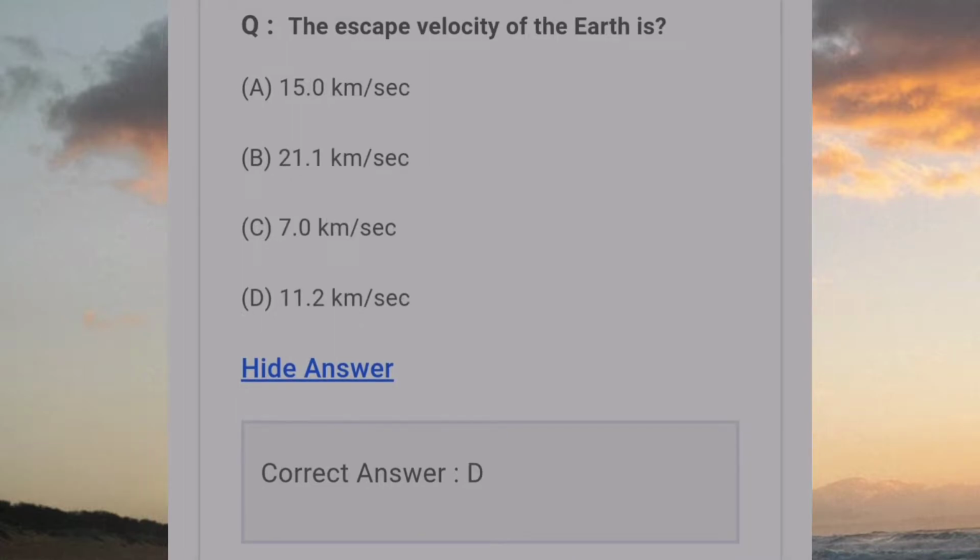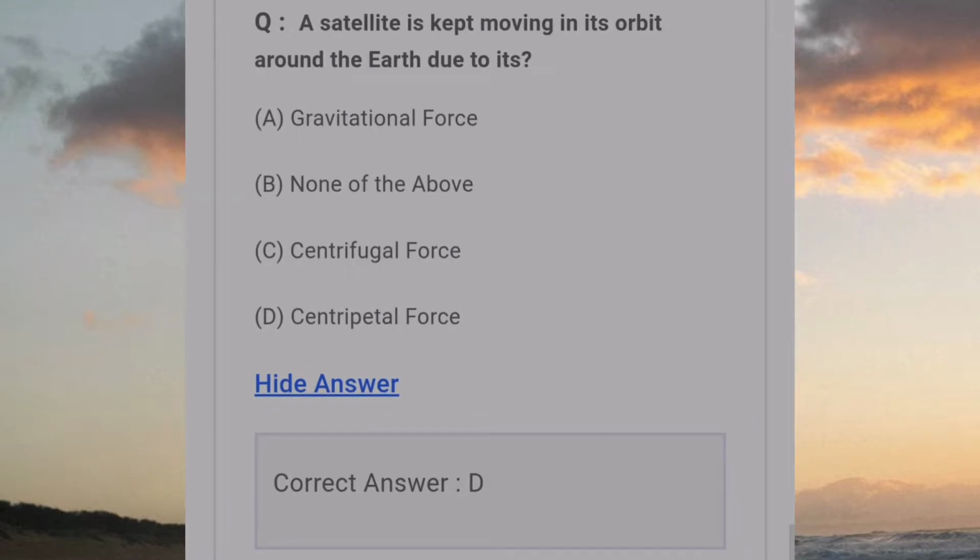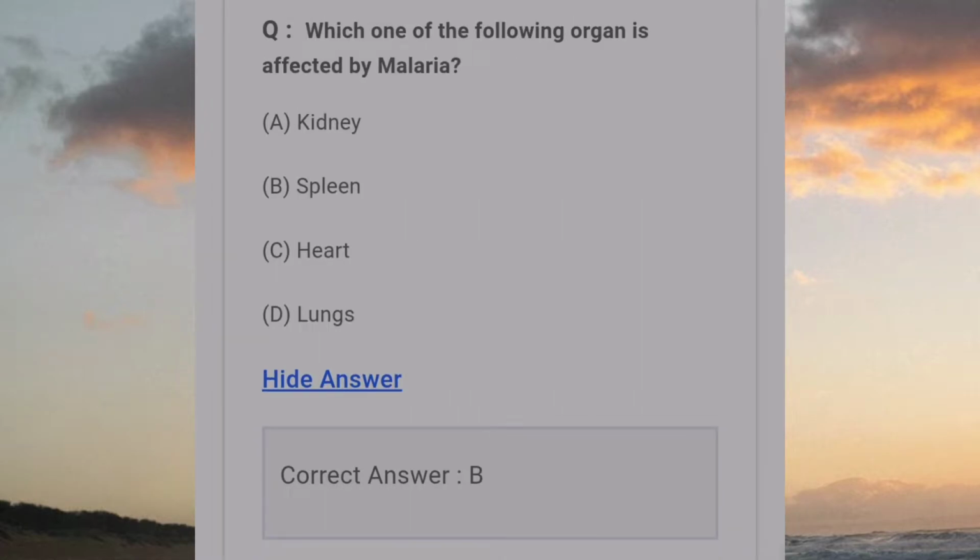The escape velocity of the earth is answer D. 11.2 km per second. A satellite keeps moving in its orbit around the earth due to its answer D. Centripetal force. Which one of the following organs is affected by malaria? Answer B. Spleen.